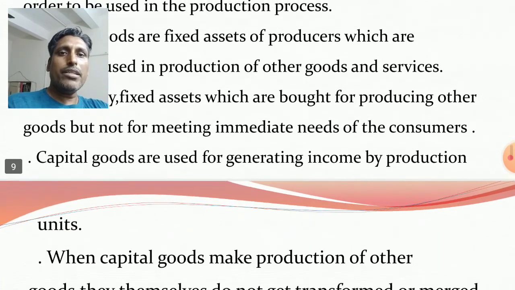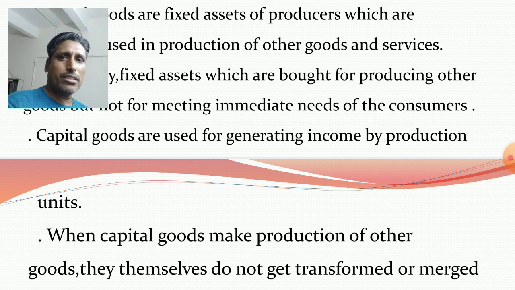Capital generating income by production units. Basically, producers and investors are purchasing capital goods, purchasing fixed assets like machines, tools, equipments, and also using the rooms of the factory, using the rooms of the farm, to produce some finished goods, and again selling these goods in the market and earning money.